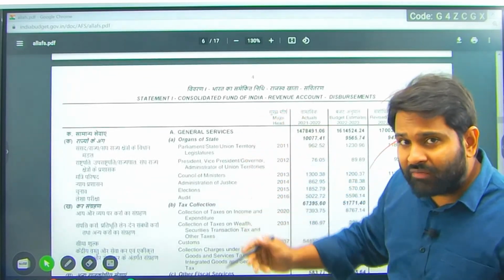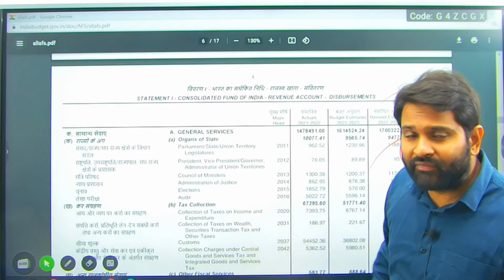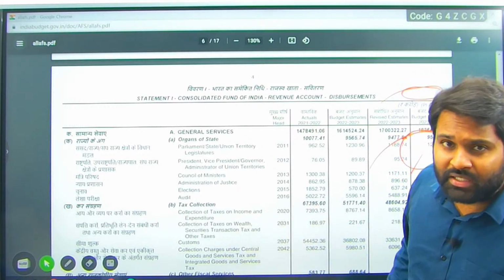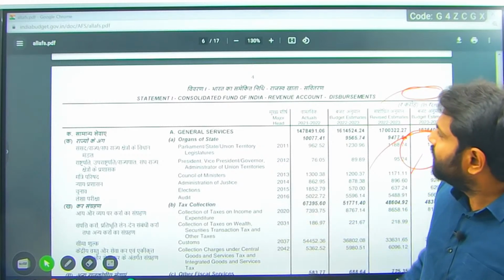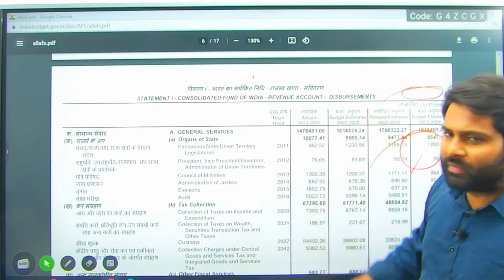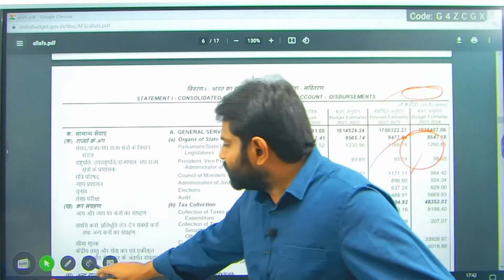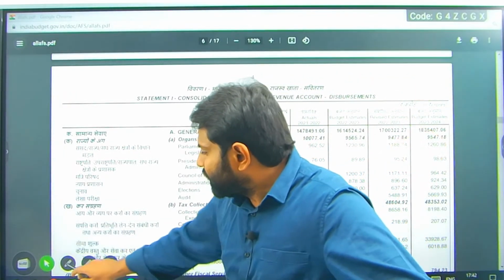So in the article, we saw separate statements are required for receipts and expenditure, right? So that is how these are taking origin. Revenue account, disbursement. In disbursement, how the money is being spent in detail.